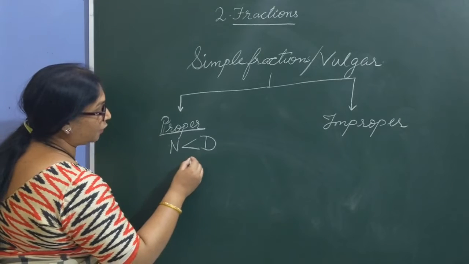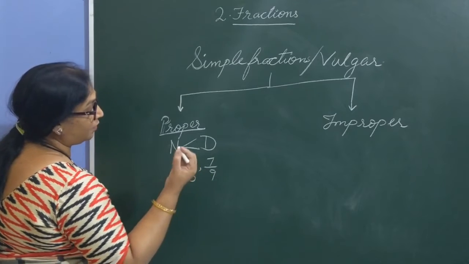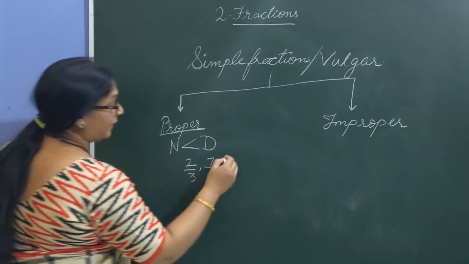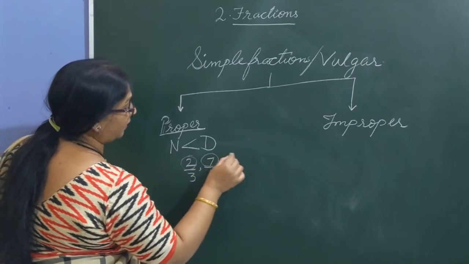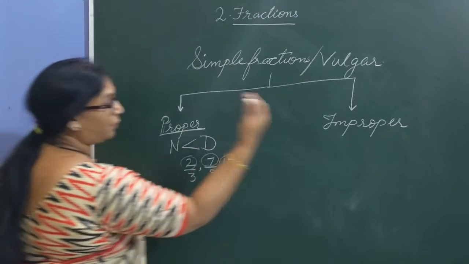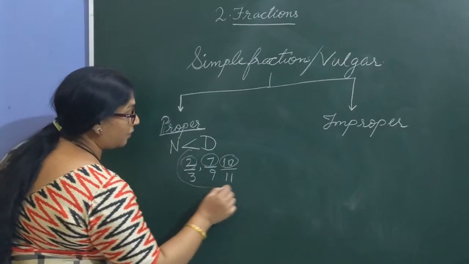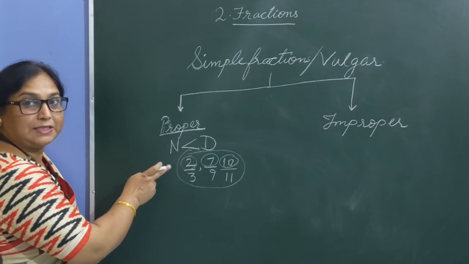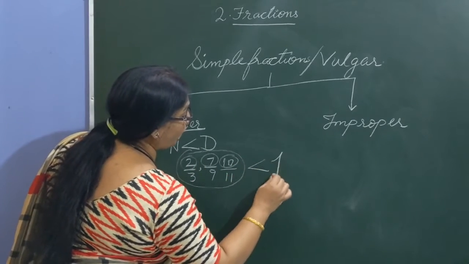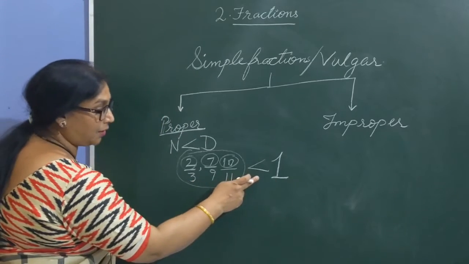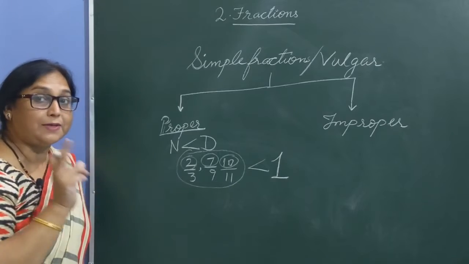Some examples: 2 by 3, 7 by 9. Keep some more examples, yes, 10 by 11. You can see here children, the numerator is less in all the cases. Now let's move to the improper fraction. Before it, let me tell you, whenever you solve these fractions, their value is always less than 1. Very important result: the value of a proper fraction is always less than 1.